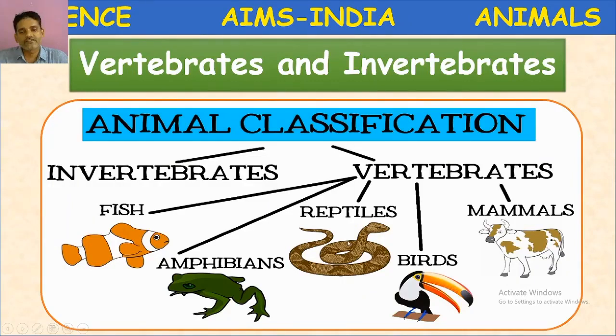Reptiles. What are reptiles? Reptiles are animals with dry, scaly and rough skin. Examples for reptiles are snakes, lizards, turtles or tortoise. These are the animals which come under reptiles. Next, birds.